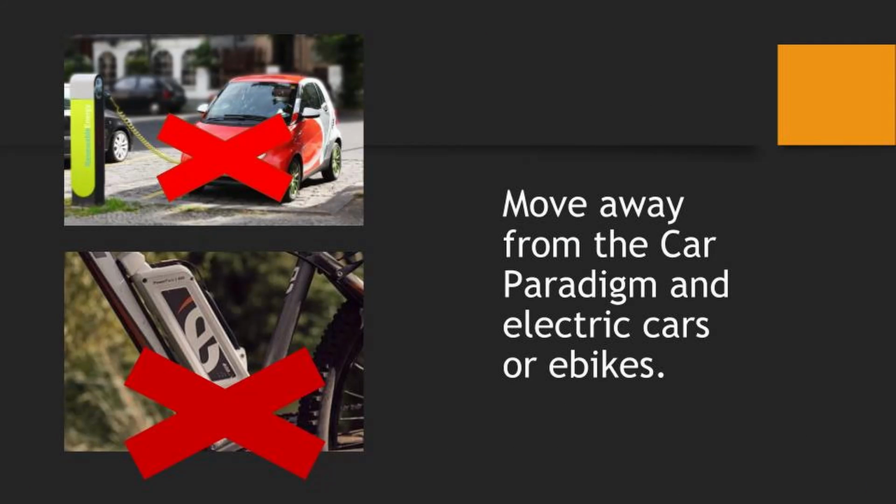Move away from the car. Power down electric cars or e-bikes. This is very energy intensive. E-bikes, like I will show before, use cobalt and other minerals in order to make them. Cars as well. Cars use rubber, they use plastic, and they use other natural resources in order to make them. And you also have the electrical system that's connected to it. And most of the time, in this case, you use fossil fuels in order to electrify these cars. This is the reason why it's important to move away from the car paradigm.